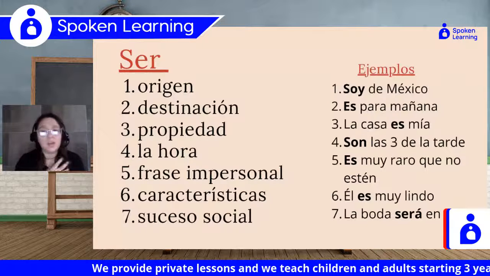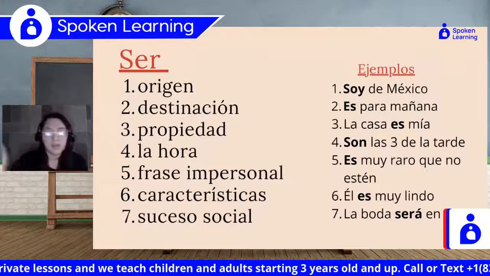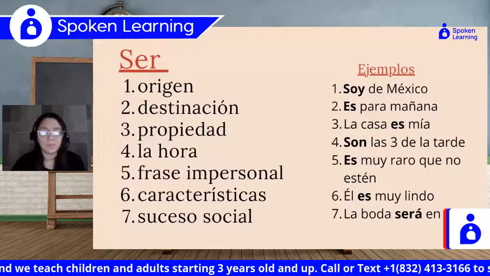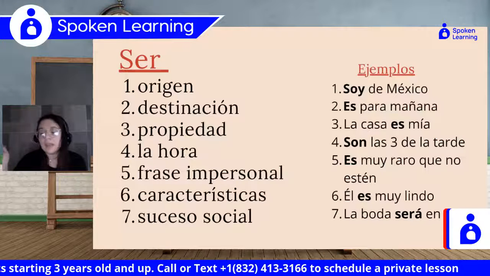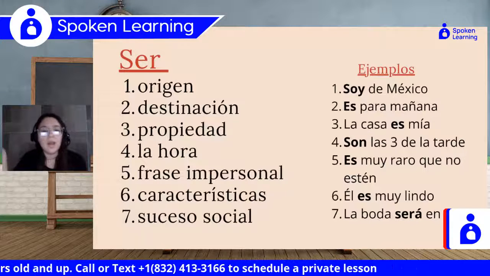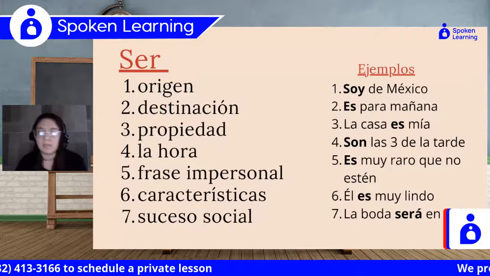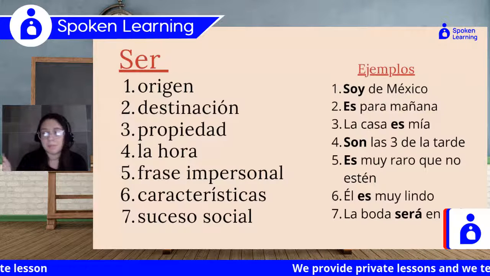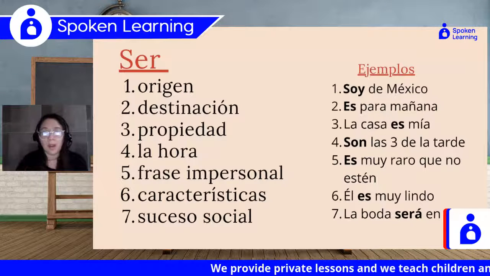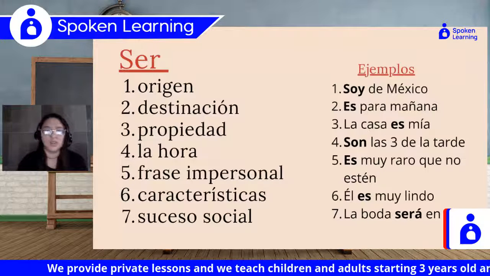Soy de Mexico. In here, you're explaining that you are from Mexico, okay? So it's just where something is from. Soy de Brasil. El vaso es de Mexico. And then with destination, we basically just explain the destination where something is going. Es para mañana. When are we going to do it? Mañana. So it's like the destination.